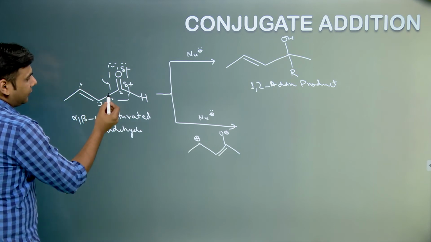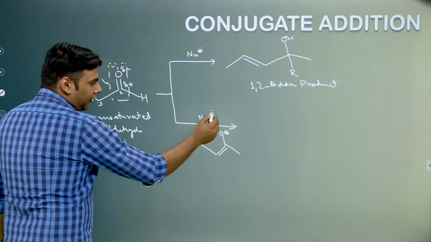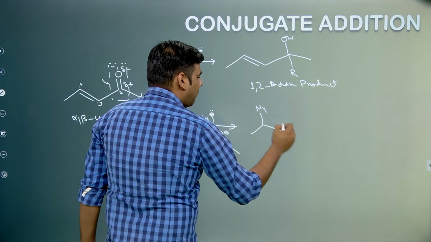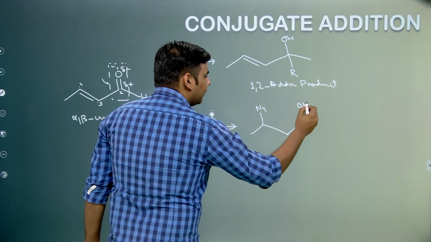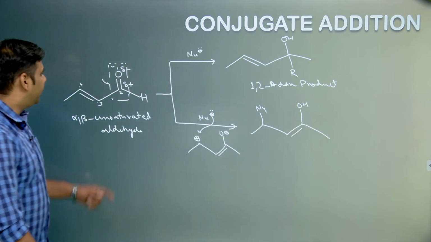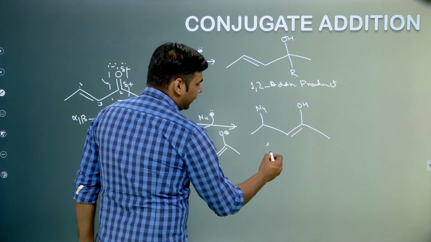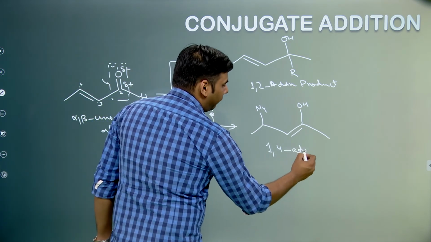Just we are polarizing this double bond towards the C double bond O, and the nucleophile can attack on this carbon. So, basically we are forming Nu, which is a nucleophile. We are adding H over here. So, basically what we are doing, we are carrying out addition at 1 and 4 position. So, this is also called as 1,4 addition product.